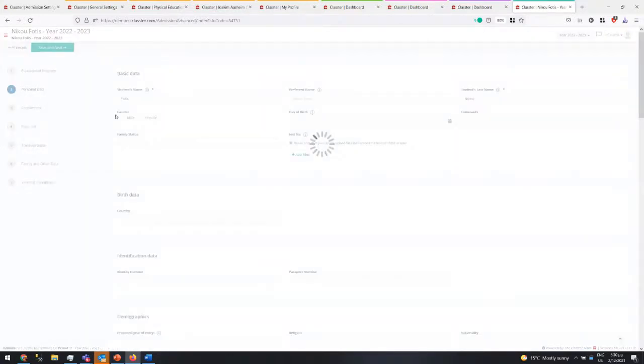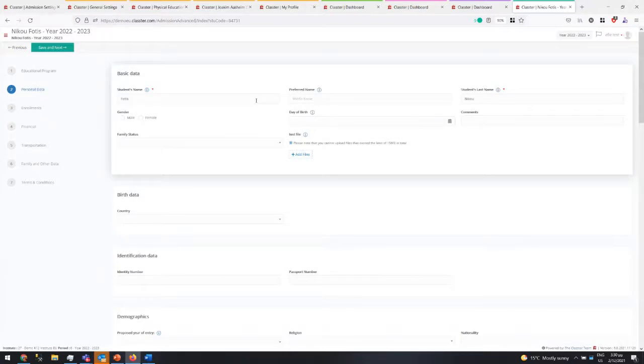The next one is the personal data. For those who know the admission module of Classter, you know that it's a form where we can allow an applicant to add all the data that we want them to add. The form is fully configurable. We can define what fields, the order of the fields, the labels of the fields. Of course, it's not that we can add any field. We can add any field that exists in the student form.